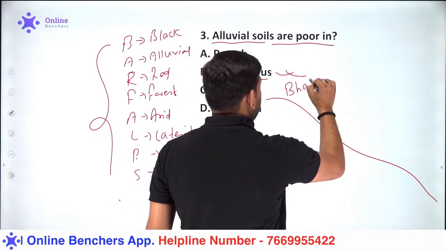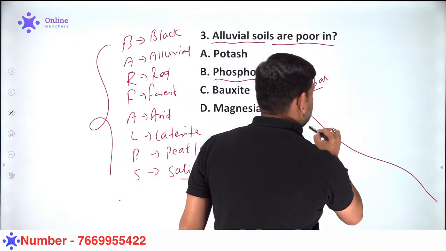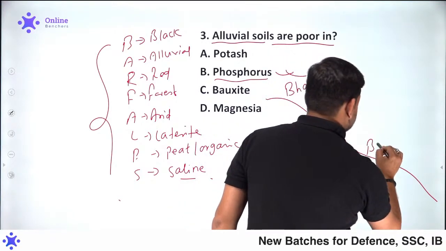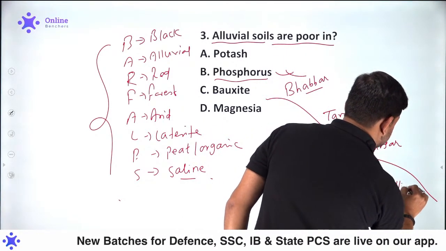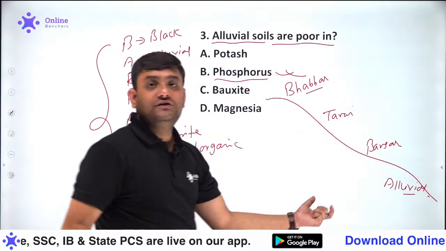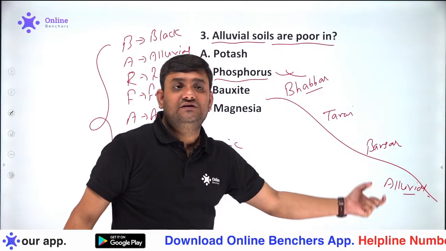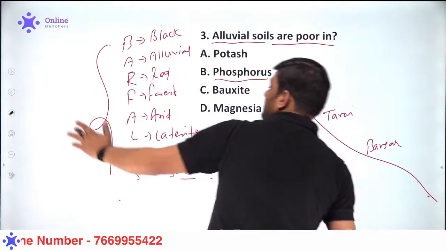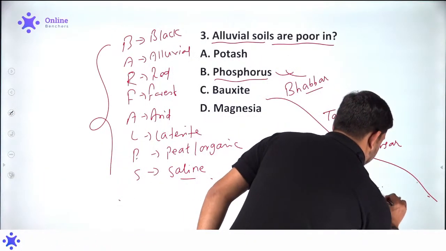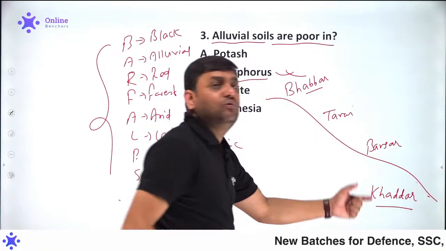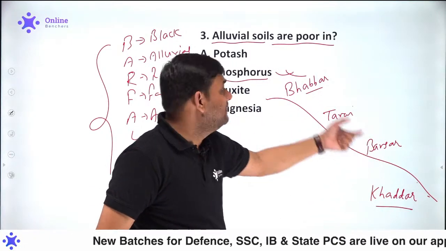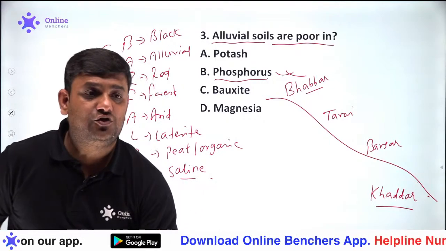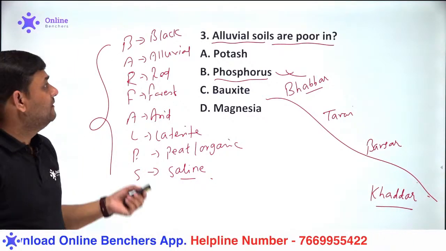First is the bhavar soil, then comes the tarai, then comes the bangar, and then comes the khadar. Khadar is the newly formed alluvial soil. Bangar is the older alluvial soil, and bhavar is the oldest one. And out of all these four categories, the khadar alluvial soils are considered to be the most fertile soil in India.